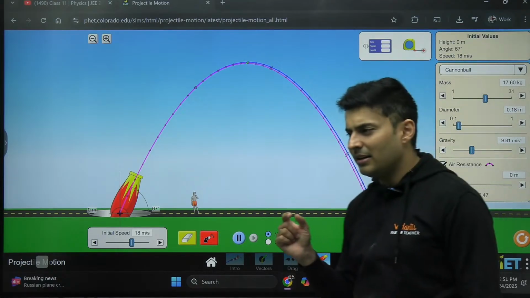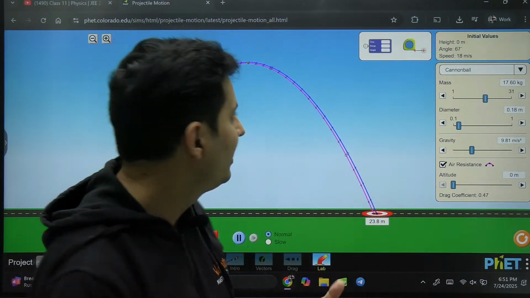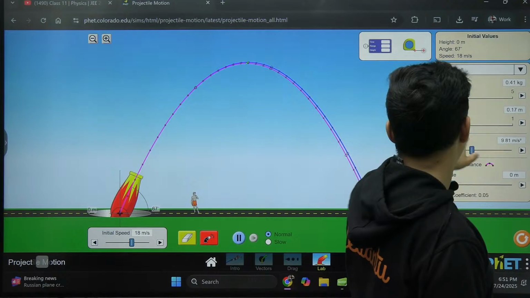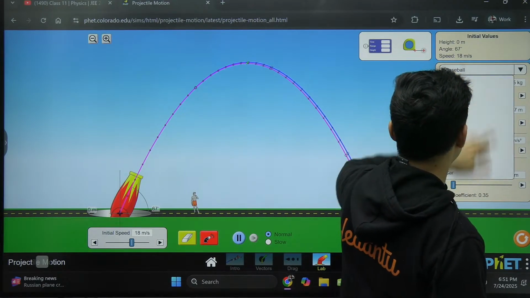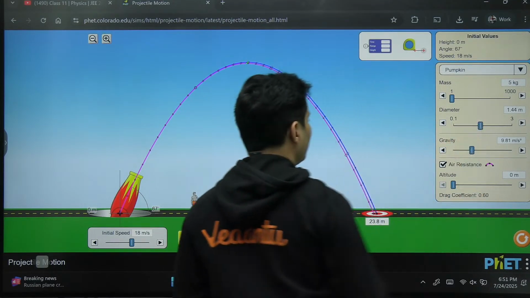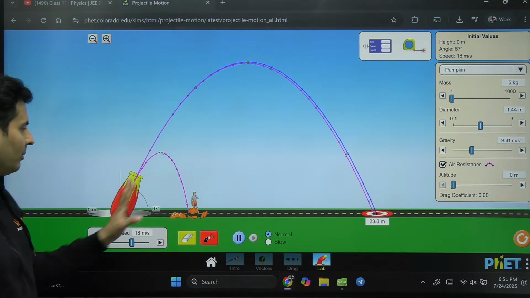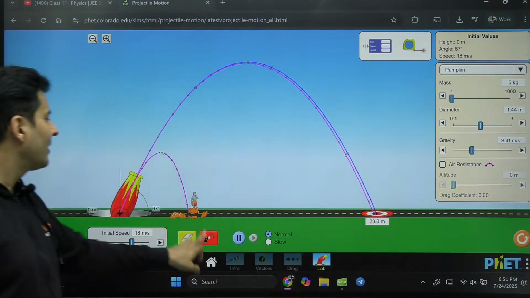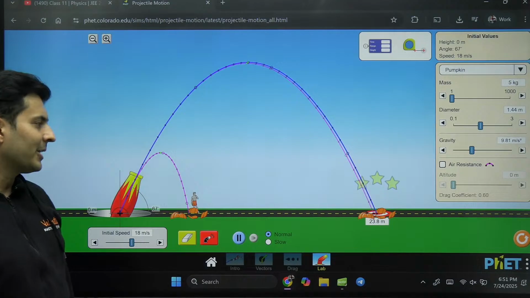There is a marginal error because the ball was small, but if you take different objects, the air resistance could be different. Right now I've taken a cannonball, but let's say I take a football or a baseball or a pumpkin. Now, if you throw a pumpkin, this landed near that person because the air resistance was huge. But if I ignore the air resistance, the pumpkin will go over there and fall over there.